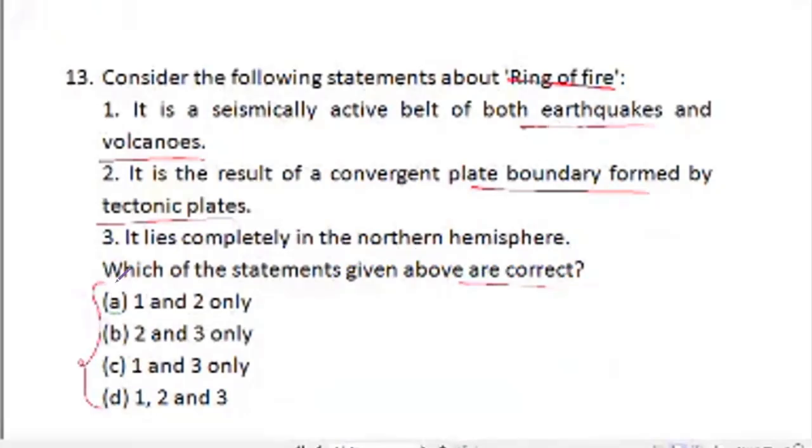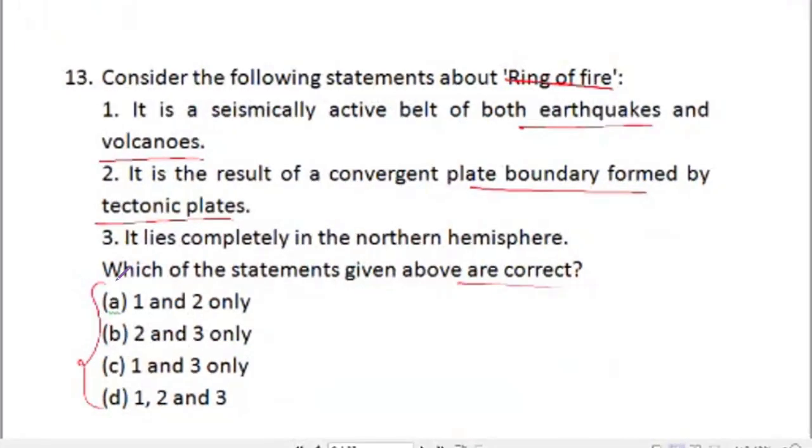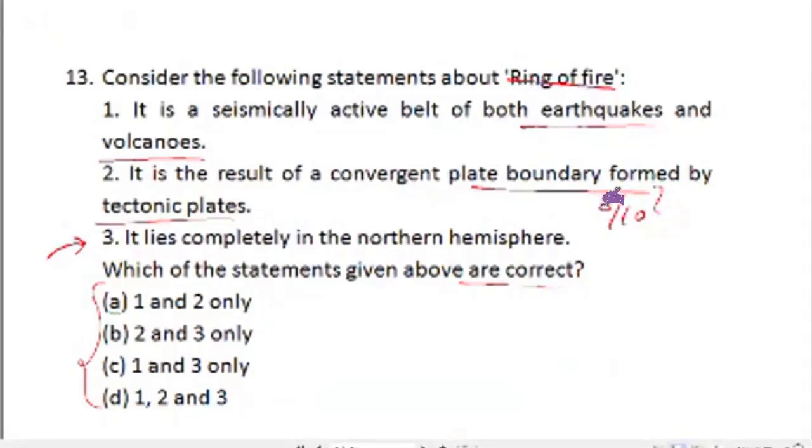Now, as I told you in earlier video as well, that whenever there is a strong statement given, you should read that very carefully, and more often than not, 8 out of 10 times, strong statements are generally wrong. So here statement 3 is it lies completely in northern hemisphere, which is a strong statement that some part of it may lie in southern hemisphere as well, because after all these are tectonic plates.